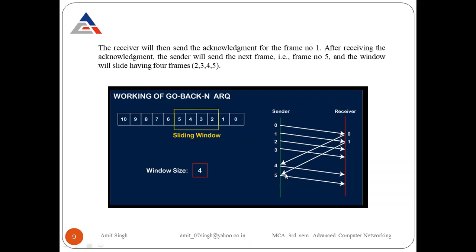Why is the 5 right over there? At the same time, it sends the 5th frame. That sequence number is 5 because it received the acknowledgement of the first frame. Now whenever frame 1 is acknowledged, frame 1 automatically comes out of the window. Window size is 4. Now the total number of frames that reside in the window remains 3. So automatically 5 comes into the window, as shown in the diagram.